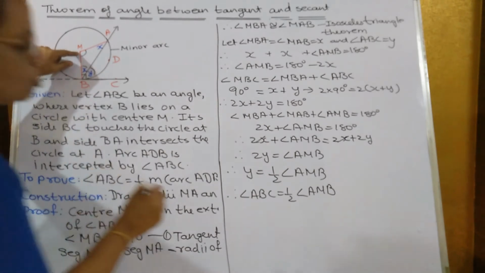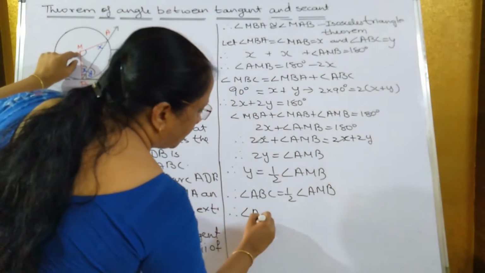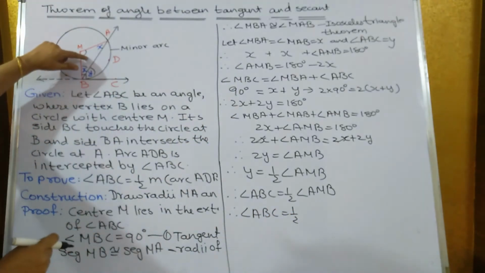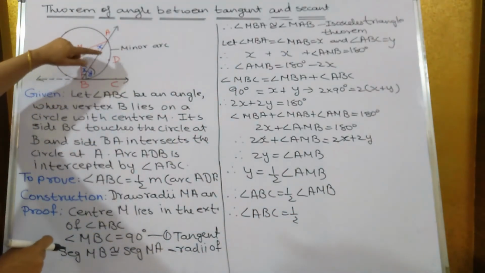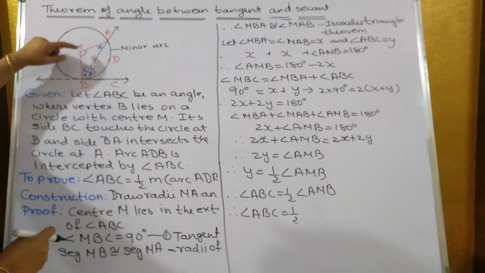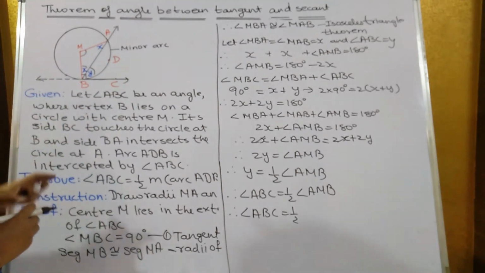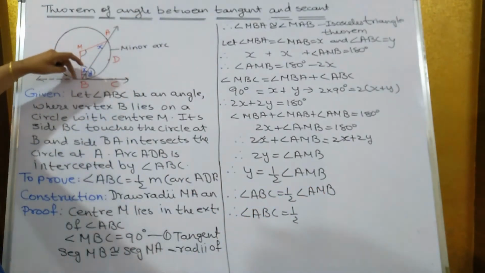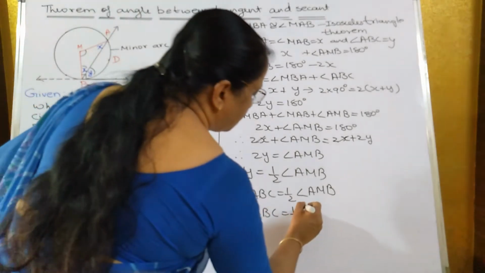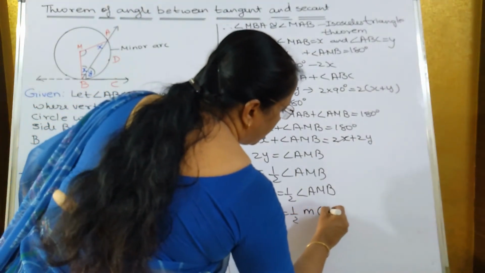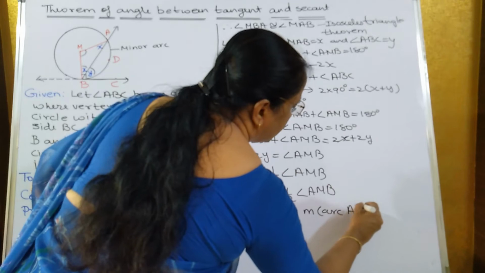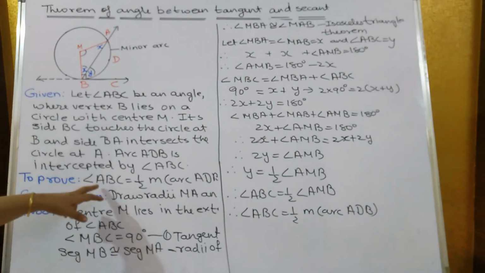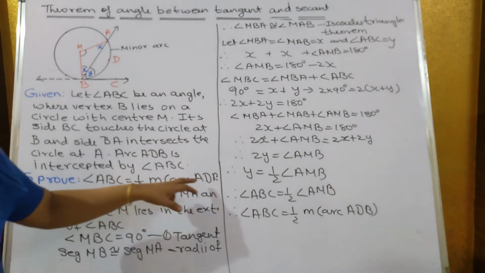So angle ABC is equal to half. Instead of angle AMB, you will write the minor arc, because both the minor arc and the central angle are always equal. So instead of the central angle AMB, you will write the minor arc ADB, measure arc ADB. So this is what you had to prove: angle ABC is equal to half of measure arc ADB.